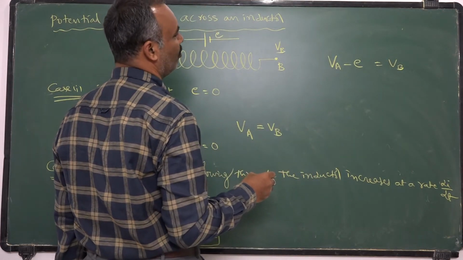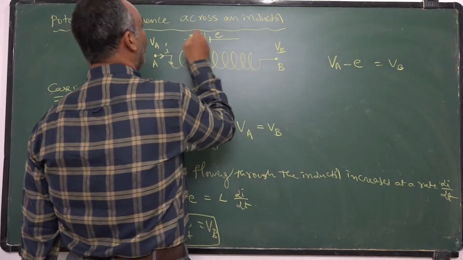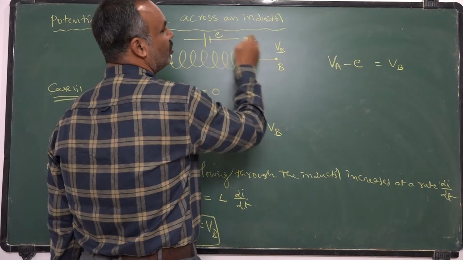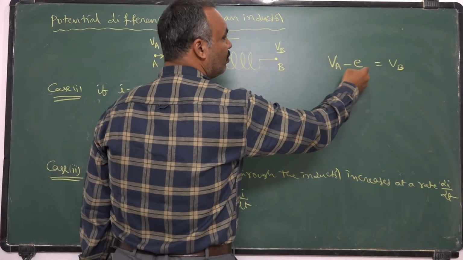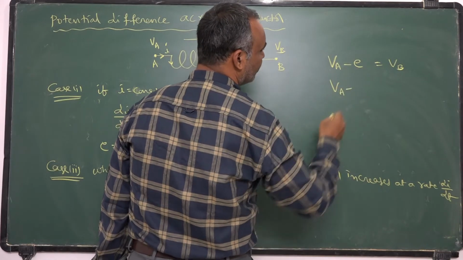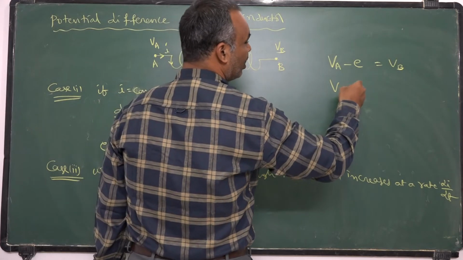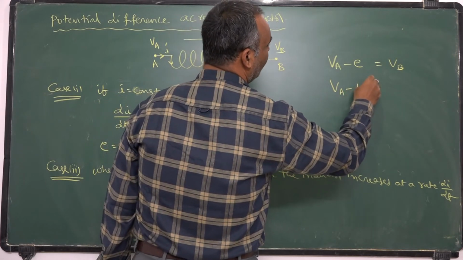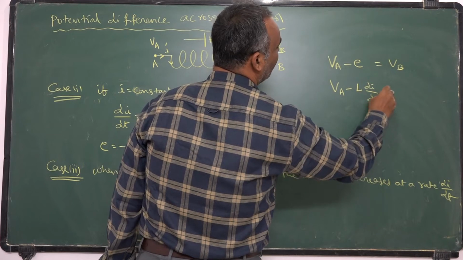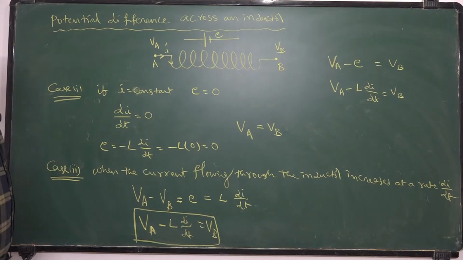So VA is opposed by E. So VA value is decreased by E. Then you will get VB. That is nothing but VA minus L into di by dt is equal to VB. Already it is opposing, the direction is taken here, so I should not keep minus again. The potential at B is nothing but potential at A reduced by the back EMF value.